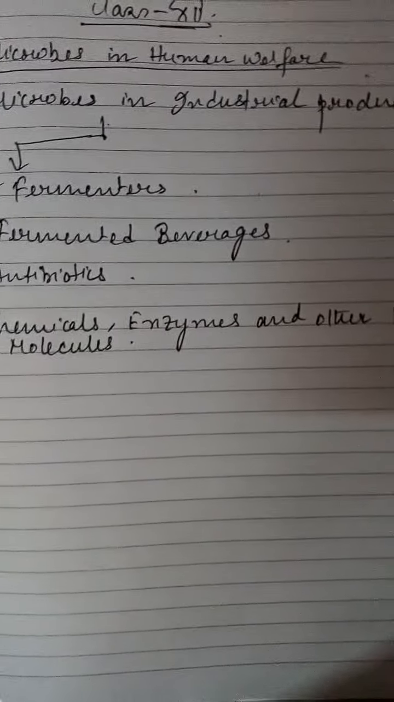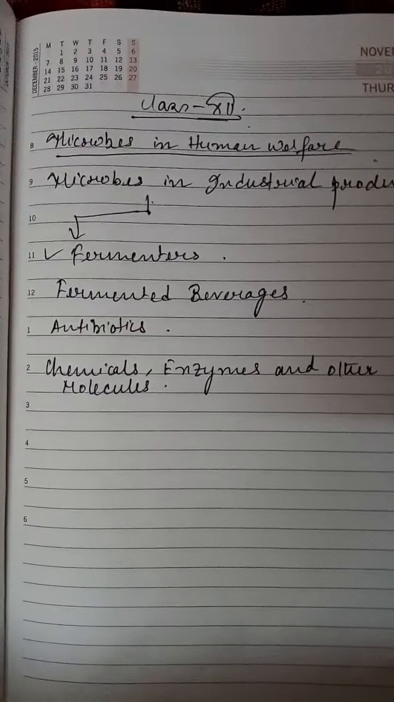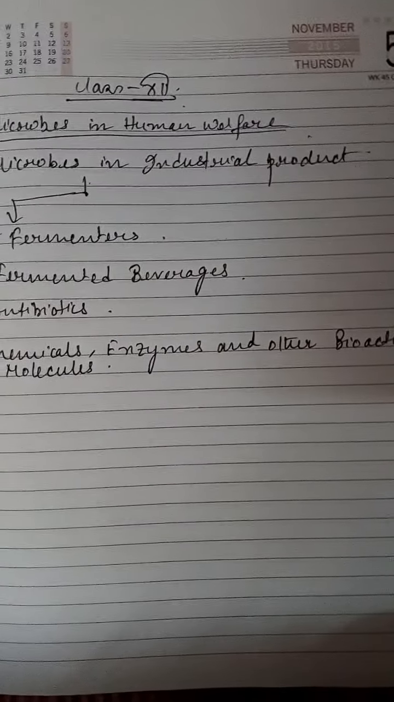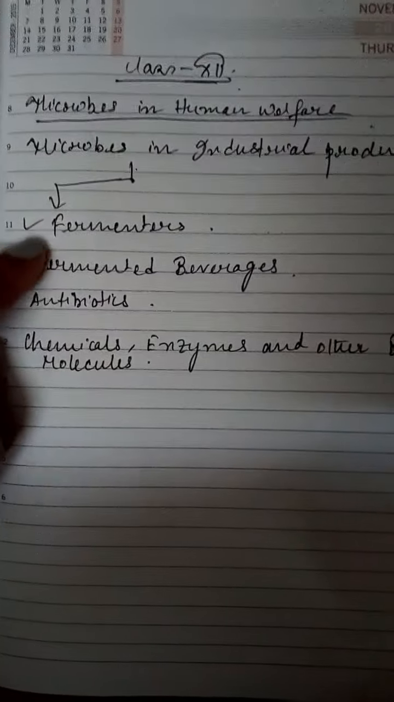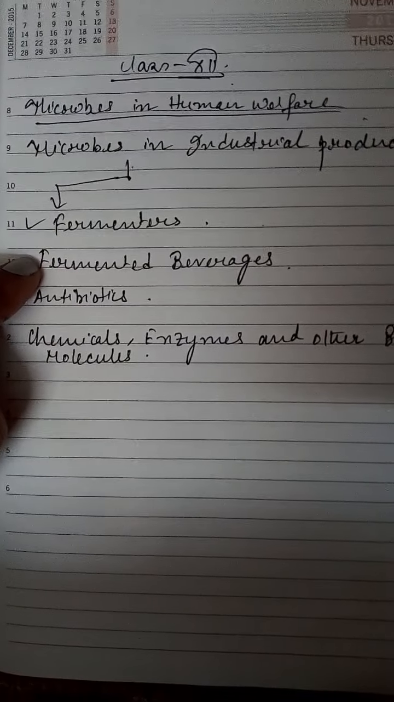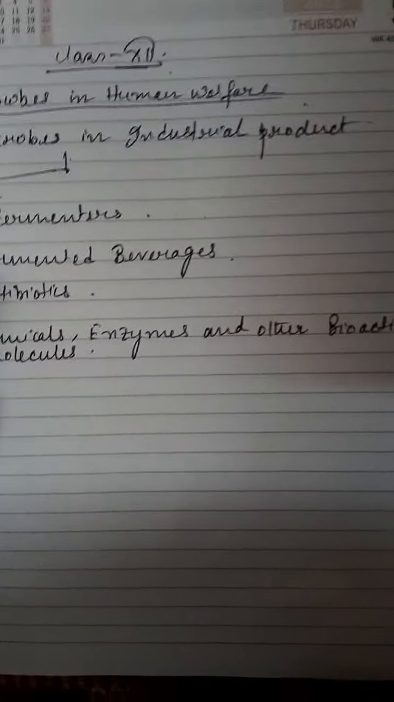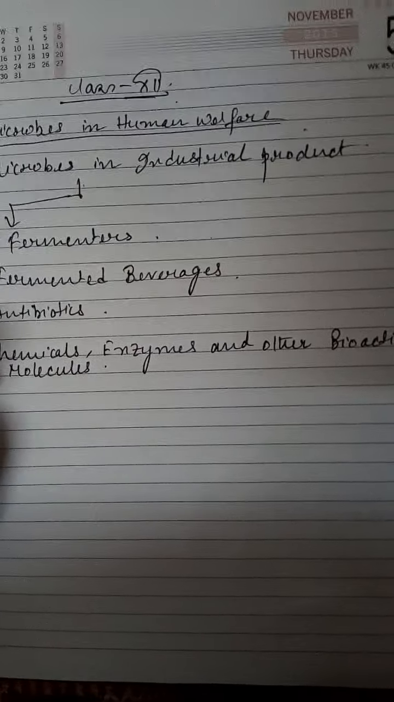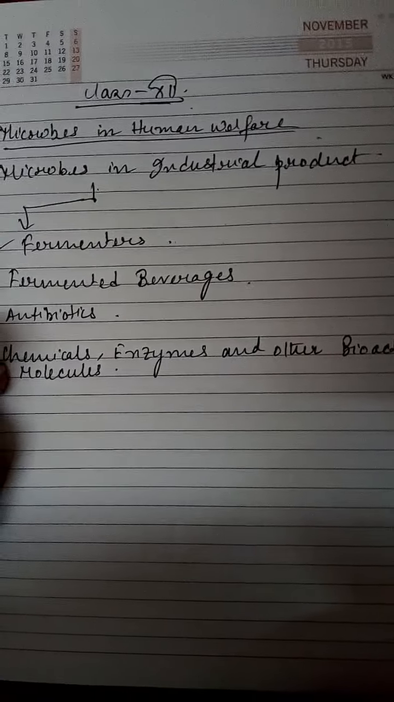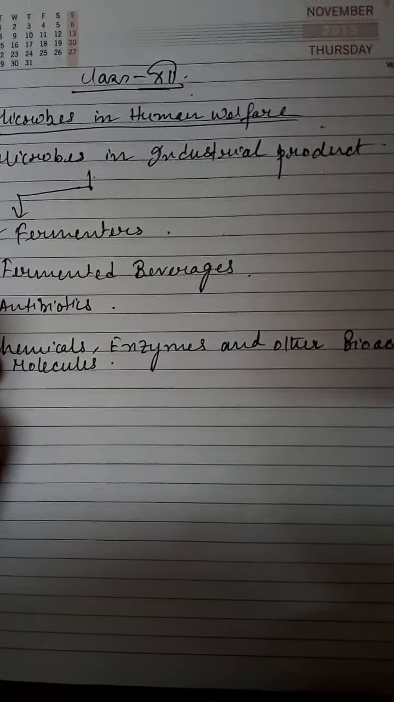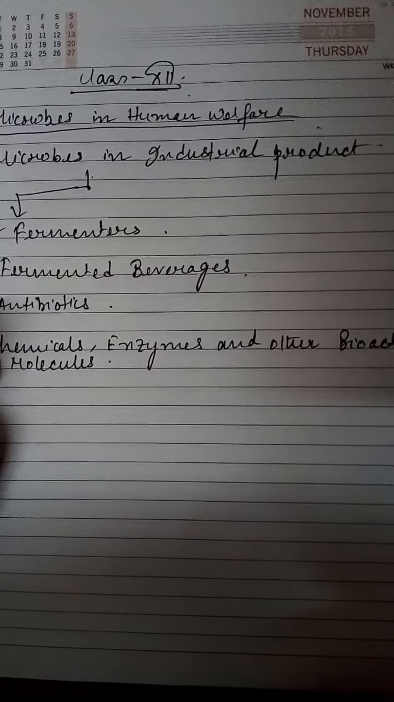So here we have got a vivid idea about the microbes in the industrial product. In the industrial product there are three points: one is the fermented beverage, one is the antibiotic, and the last is the chemicals, enzymes and other bioactive molecules. In the next class we will start with the microbes in sewage treatment.